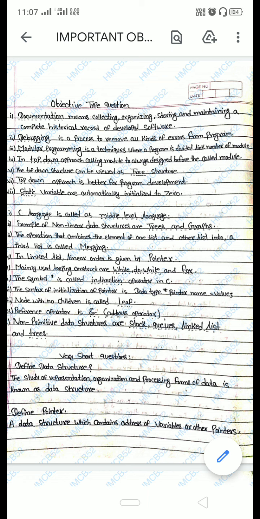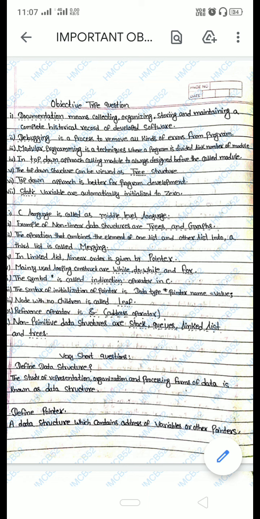I have already provided you the notes of the first chapter of Data Structure using C. In the exam, sometimes objective type questions can also come, and these are the objective type questions of chapter number 1. So here we begin.